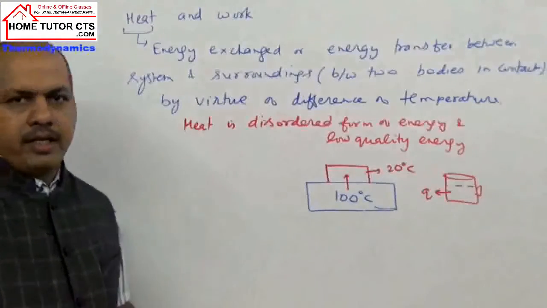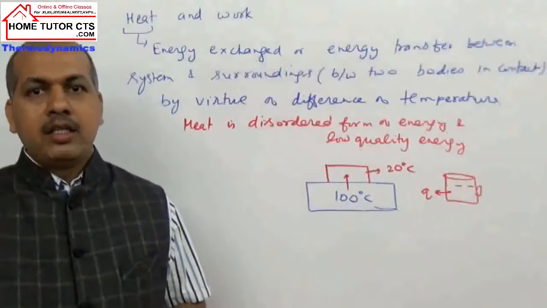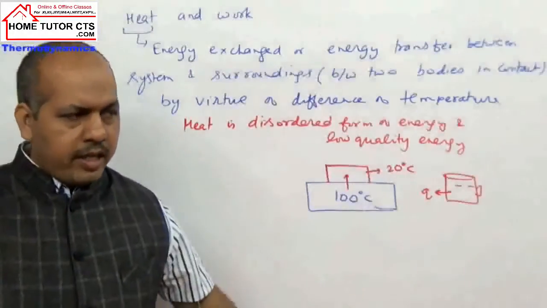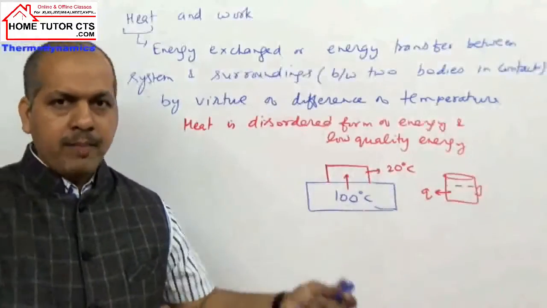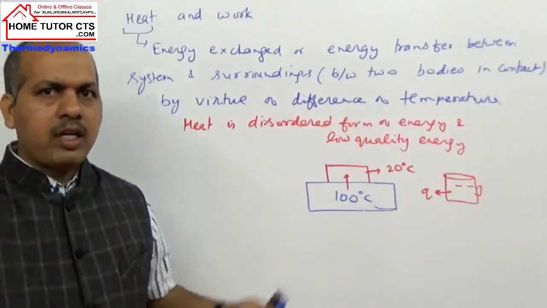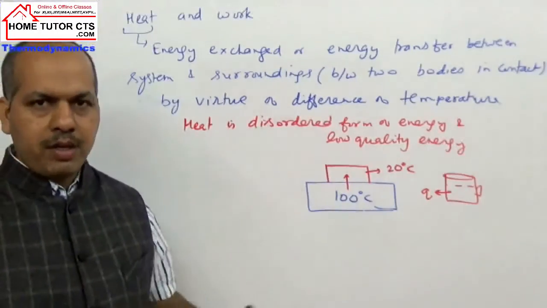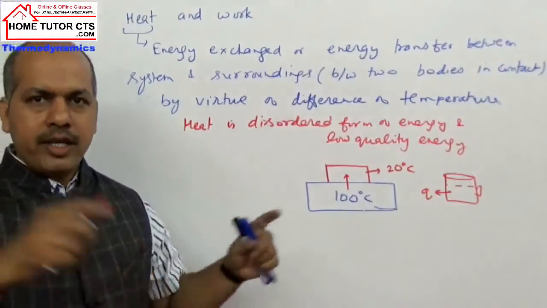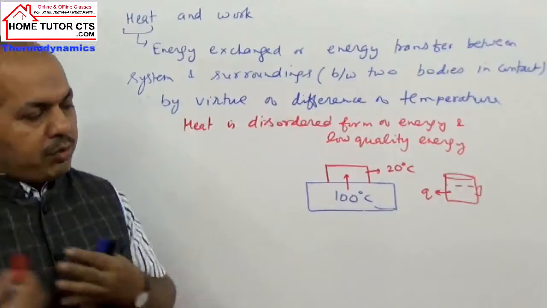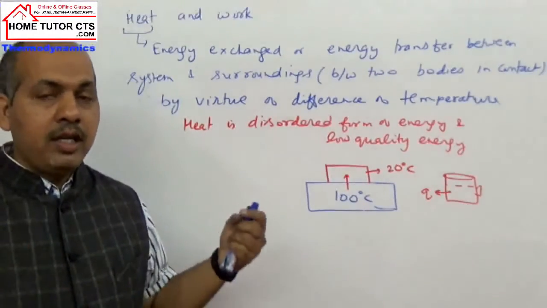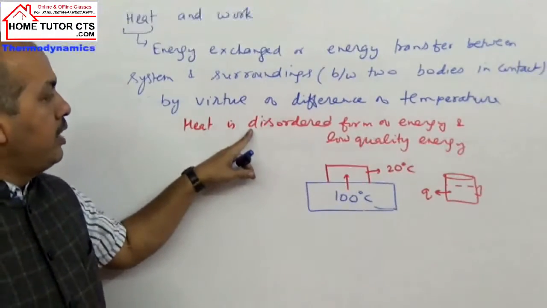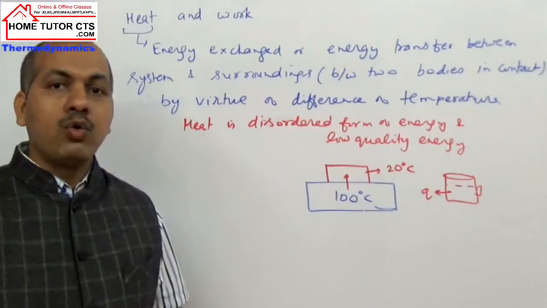For example, in winter season we put room heaters. The gas molecules close to the heater get energy, and then they move around the entire room. Slowly the room becomes hotter because of heat transfer from the heater to the surroundings. So the energy transfer is disordered. Close to the heater there is more heat, and when we go away from the heater we feel colder because of the lowering of temperature. So heat is a disordered form of energy, or low quality energy.